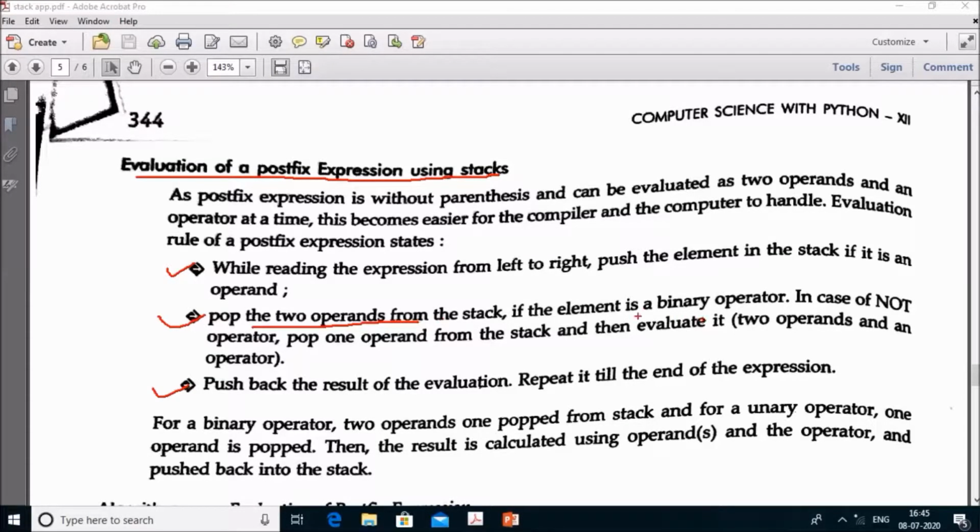If we find an operator which is binary in nature, pop the two operands from the stack. If it is unary in nature, you just have to pop only one element, and push back the result after evaluation, and repeat the steps until you reach the end of the expression. Just learn it with the help of an example.